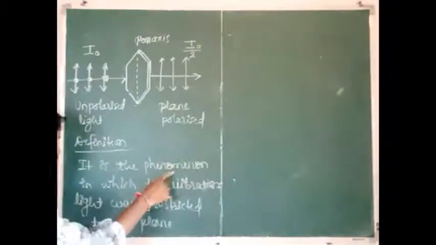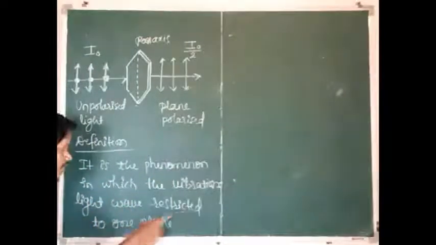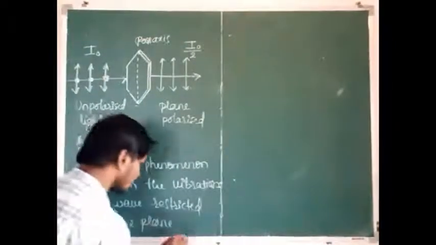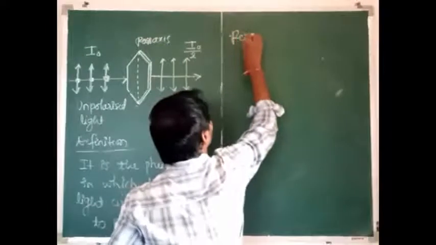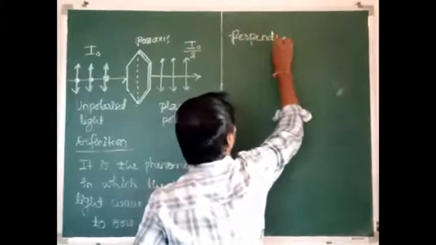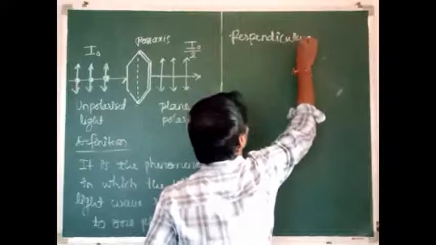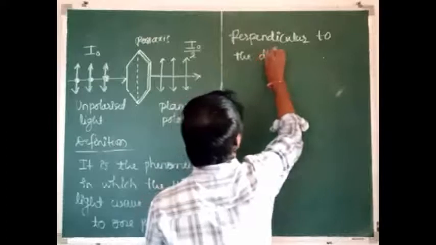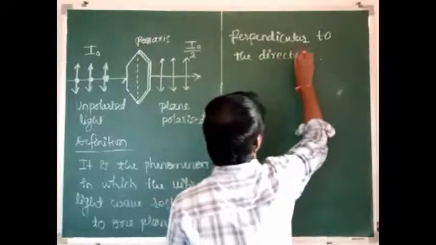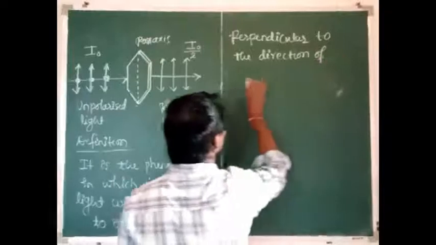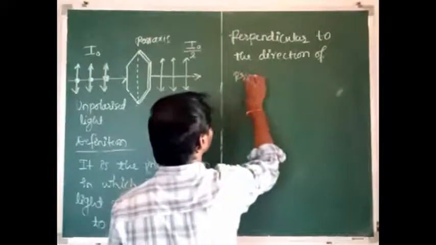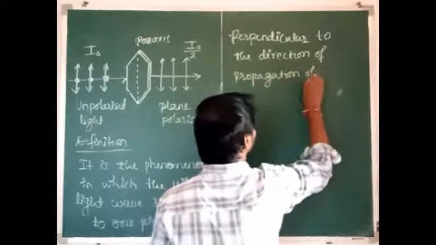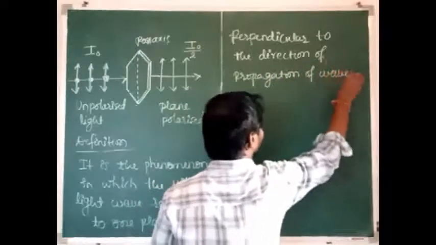It is the phenomenon in which the vibrations of the light wave are restricted to one plane perpendicular to the direction of propagation of the wave. So this is the definition of polarization of light.